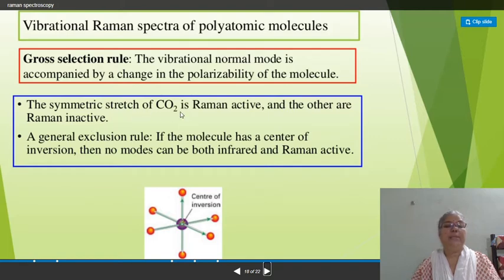The symmetric stretch of CO2 is Raman active and the others are Raman inactive. Remember well, in the case of CO2, the symmetric stretch is Raman active and the others are Raman inactive. In general, the exclusion rule says that if the molecule has a center of inversion, then no mode can be both infrared and Raman active, and this is the center of inversion of CO2.